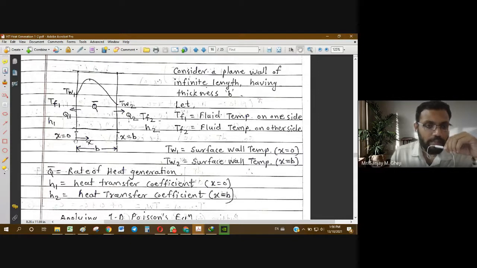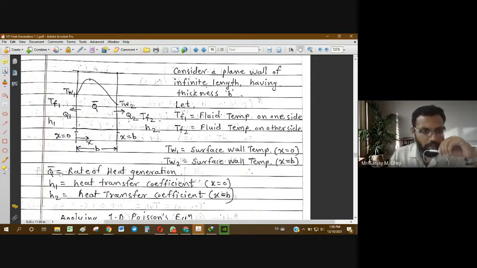The coordinate system starts from this face. So x equals 0 means the left face, and at x equals b, across the full width of the wall, there is the right face. These are the two boundaries. TW1 is the wall surface temperature when x equals 0, and TW2 is the wall surface temperature when x equals b.